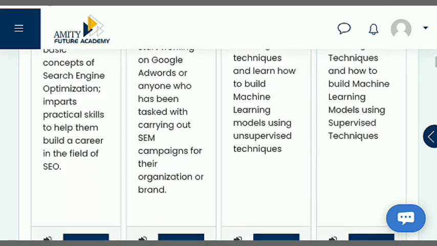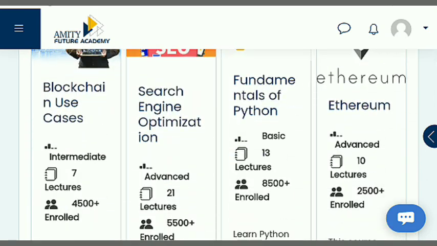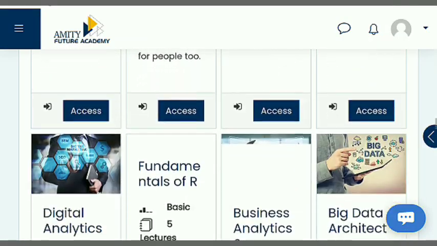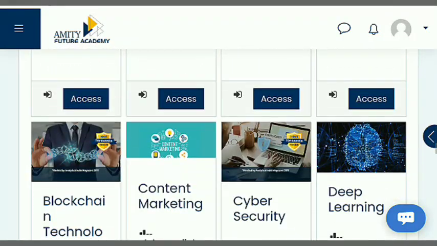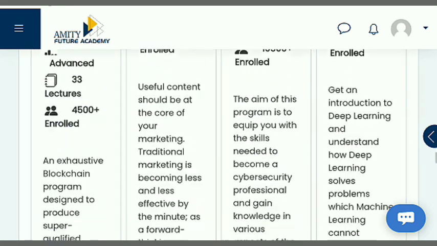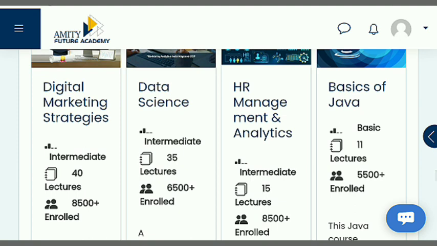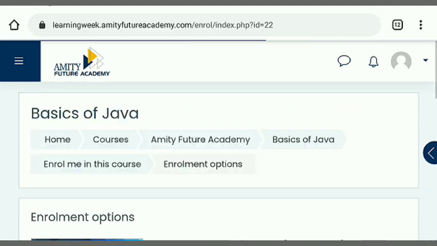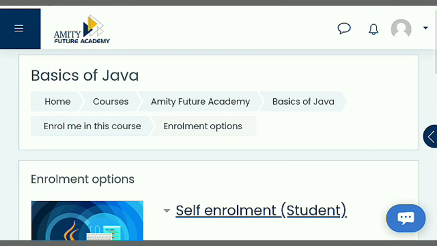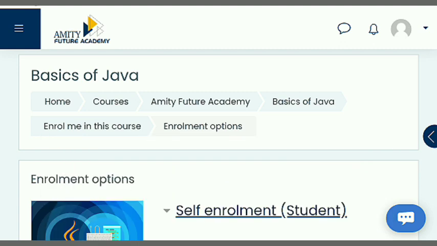And now I am going to start the course which is basics of Java. First, search for that course. There are many courses which are free, and here are big data architecture, fundamentals of R, content marketing, cyber security, HR management, and the basics of Java course is here. Just tap on it, basics of Java. There are a total of 11 lectures. Already 5,500 plus students have joined this month. And now I am going to start.